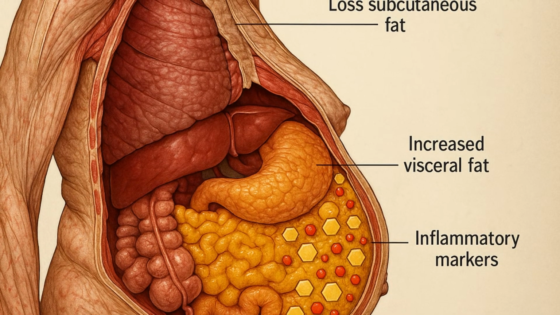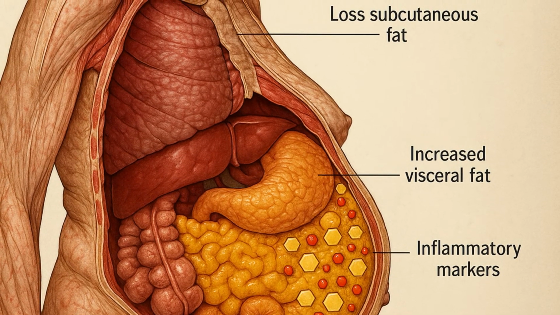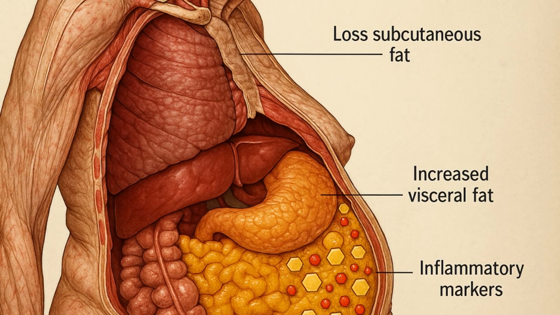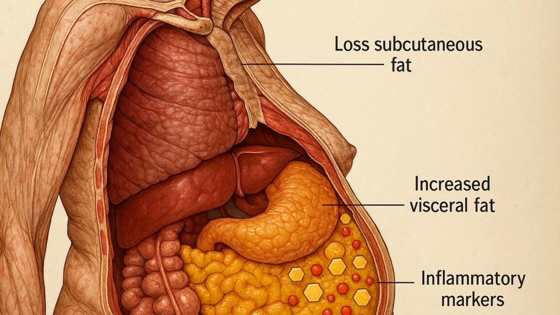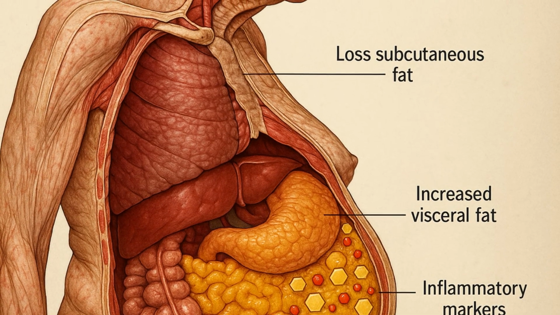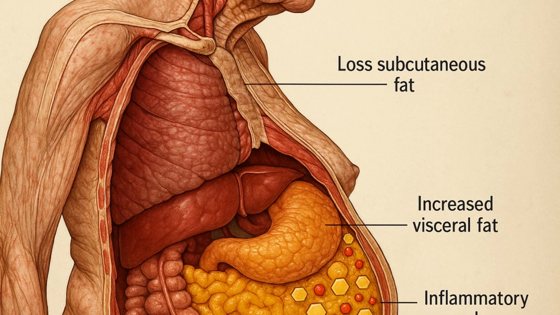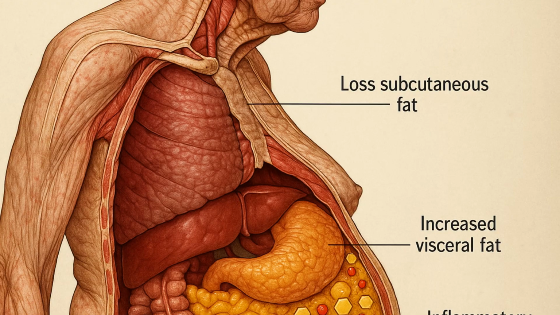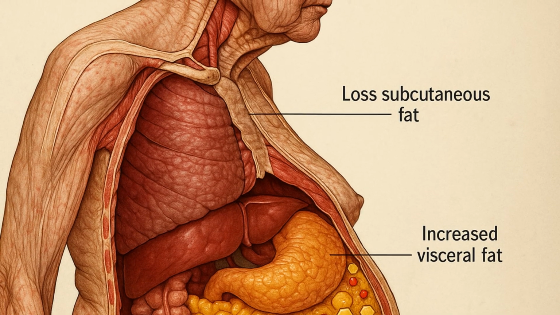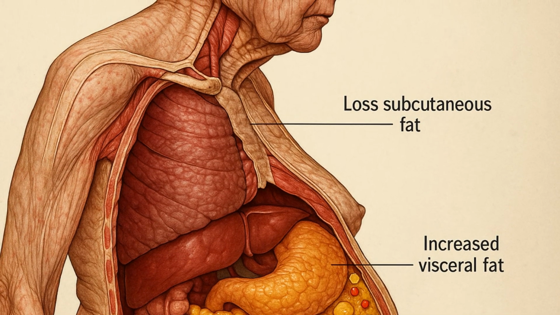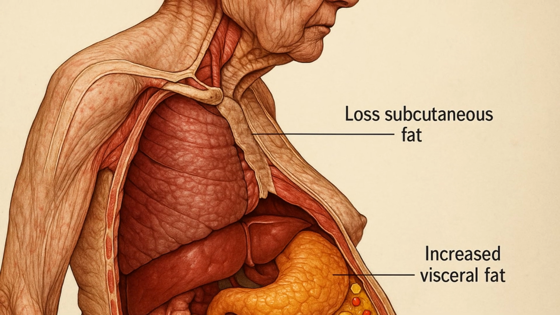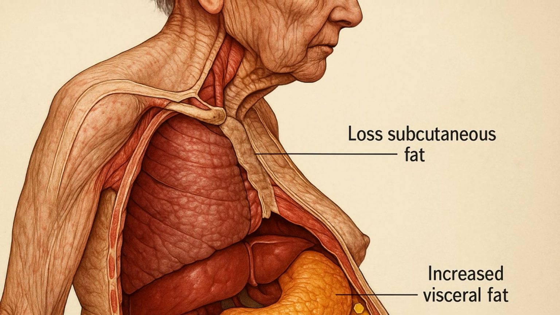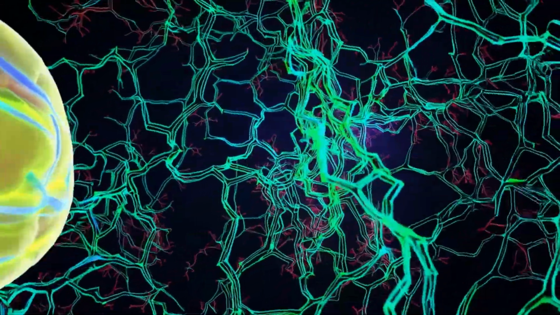Even weight gain, when composed of well-functioning subcutaneous adipocytes, may be metabolically benign or even protective compared to visceral or ectopic fat accumulation. In this light, adipocytes should be recharacterized not as liabilities but as adaptive, responsive, and essential components of the body's internal ecosystem. Their roles span energy storage, hormonal regulation, immune modulation, and tissue regeneration. They possess stem-like plasticity, respond to systemic cues, and can adapt to changing physiological demands.